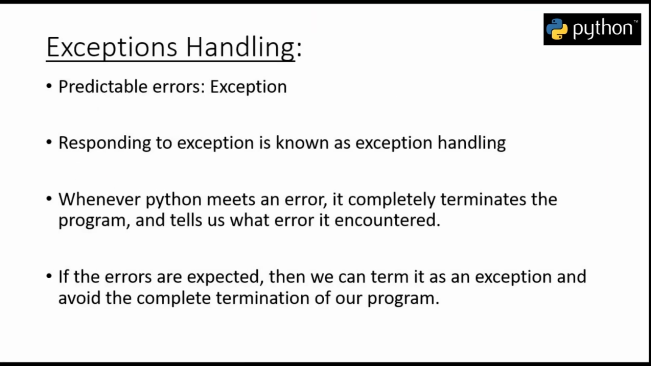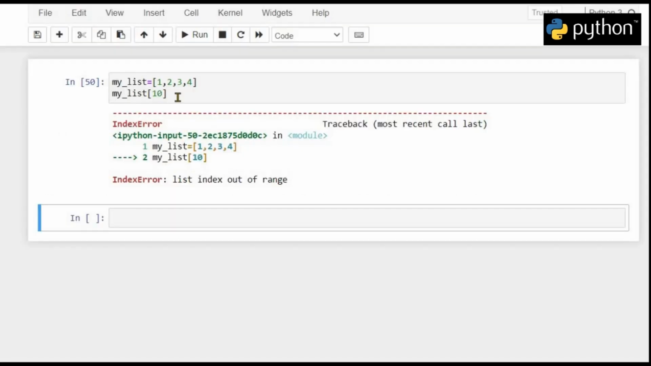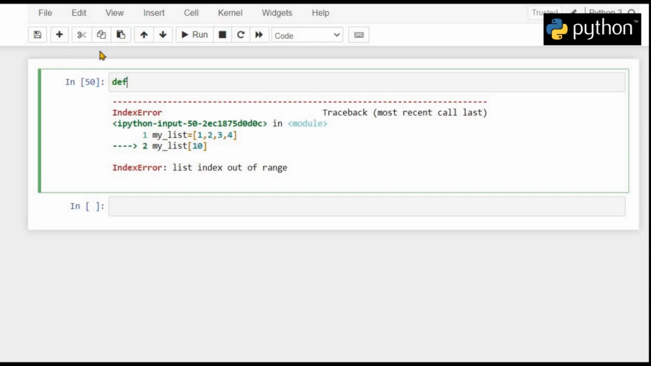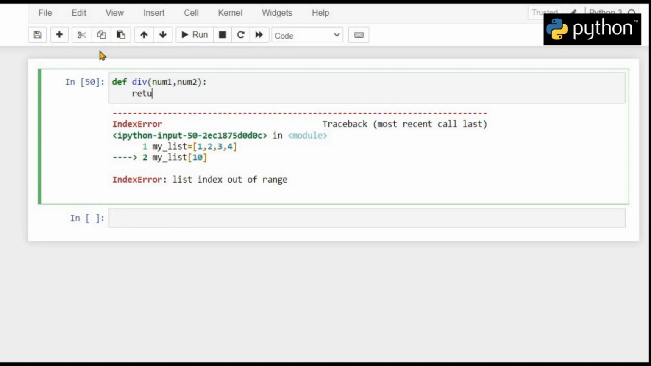Now, what do we mean by exception handling in Python? To understand exception handling, we first have to understand the concept of predictable errors or exceptions in Python. So let's say we have a function called division. Let's say def div. We basically take two numbers, num1 and num2, and return their division. So this is basically a basic division function in Python.